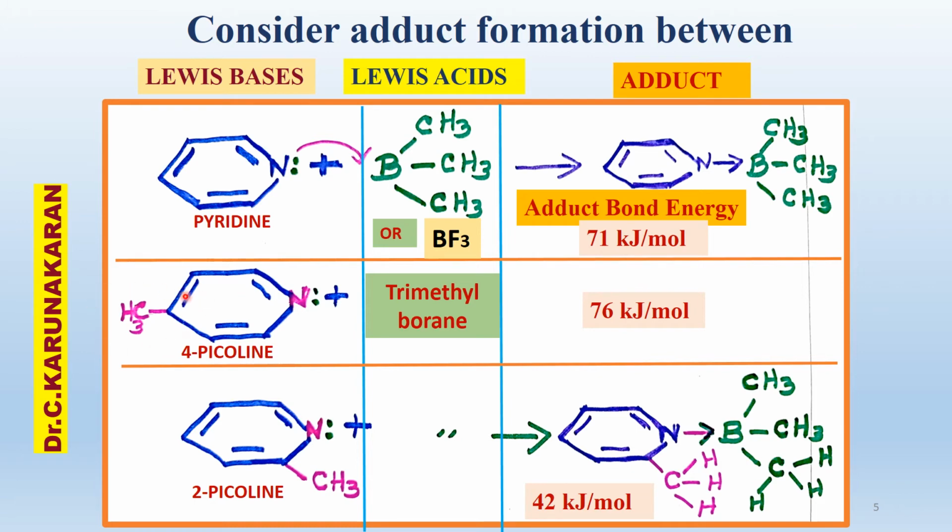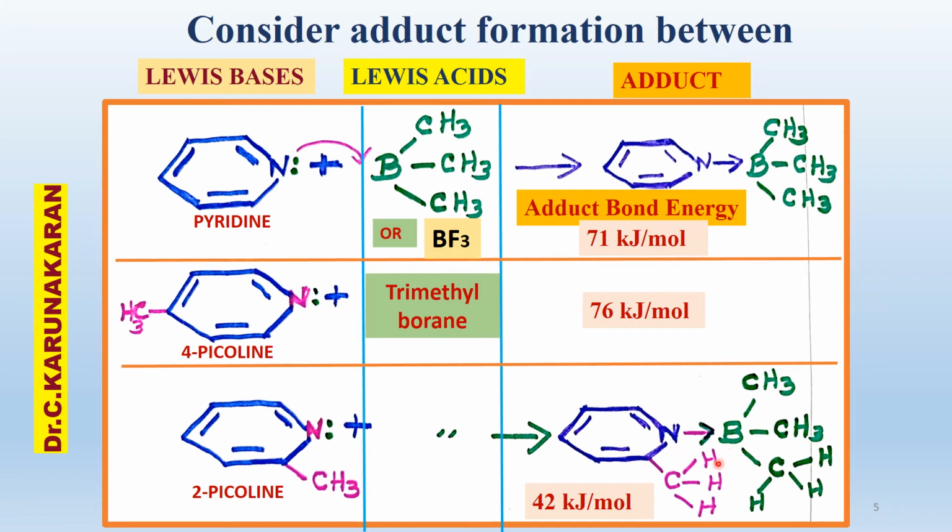Because of positive inductive effect, electron releasing, this is more basic, so the adduct formed is more stable. It is more powerful donor than this. Therefore, the adduct is very stable, the bond energy is high. Similarly, in 2-picoline, it is expected to form stable adduct, but the adduct formed is unstable. Therefore, the bond energy is very, very less.